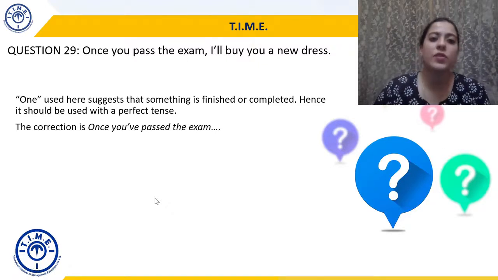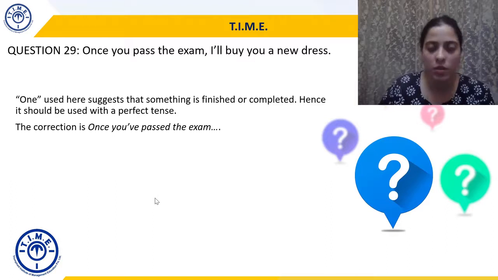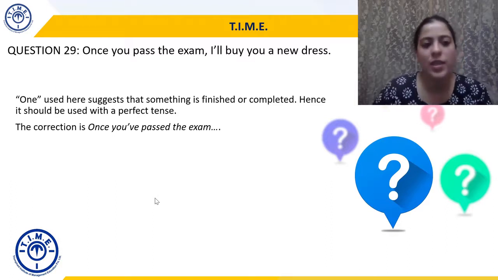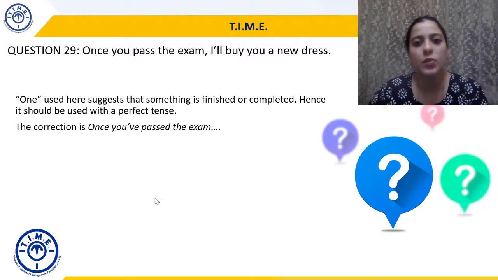So since once here actually suggests completion, we have to use the perfect tense, and that's why once you have passed the exam, I'll buy you a new dress.